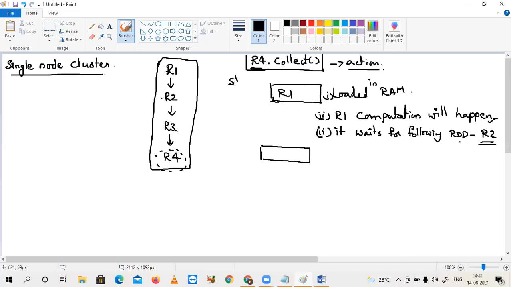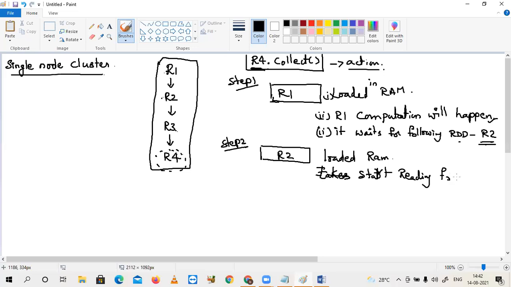This is step 1, sir. In step 2, R2 is loaded in RAM, that means initiated, and it starts reading data from R1, because as per our flow, R2 input is coming from R1.